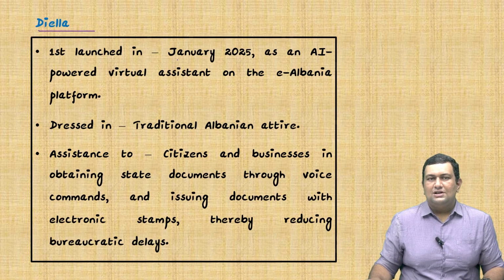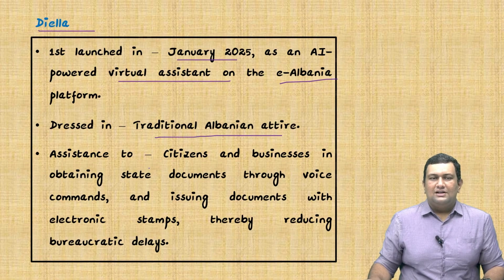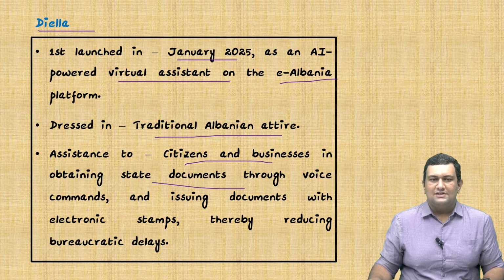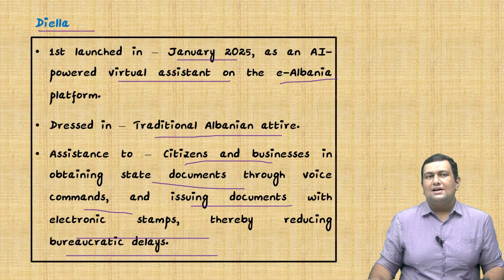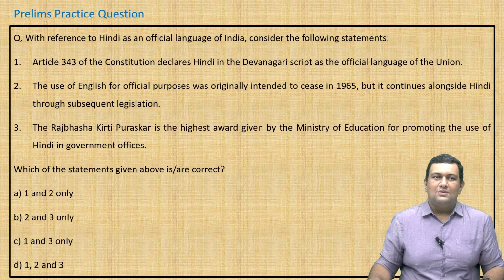It was first launched in January 2025 as an AI-powered virtual assistant on the e-Albania platform. It's also dressed in traditional Albanian attire. It gives assistance to citizens and businesses in obtaining state documents through voice commands and issuing documents with electronic stamps, thereby reducing bureaucratic delays. This also you can quote as an example in mains, especially in governance, where bureaucratic delays are reduced. Now we will move on to see a prelims practice question regarding this prelims focus topic.